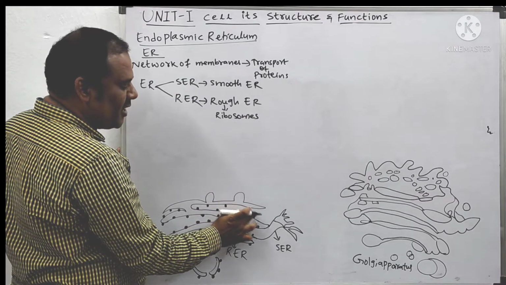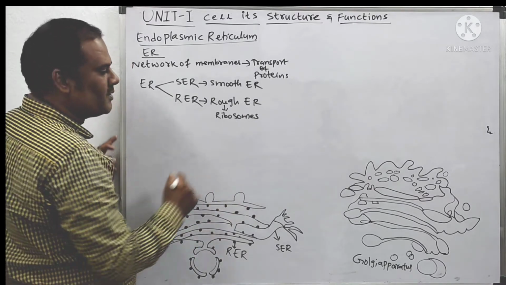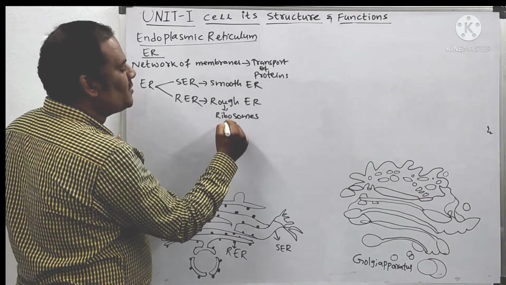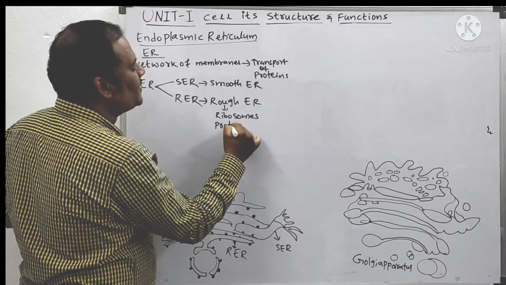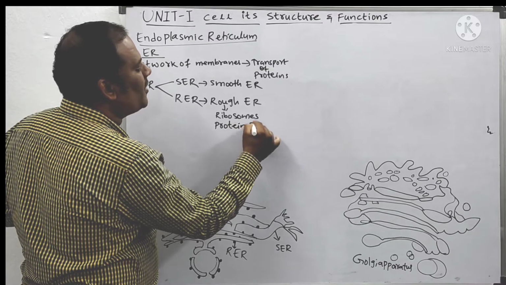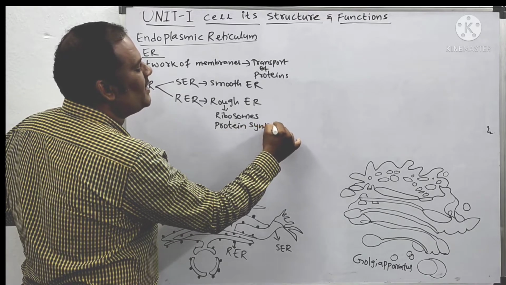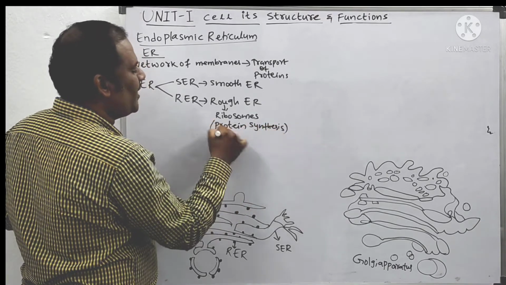These small dot-like molecular structures are called ribosomes. What is the use of these ribosomes? They are useful in protein synthesis. What does synthesis mean? Manufacturing of proteins.